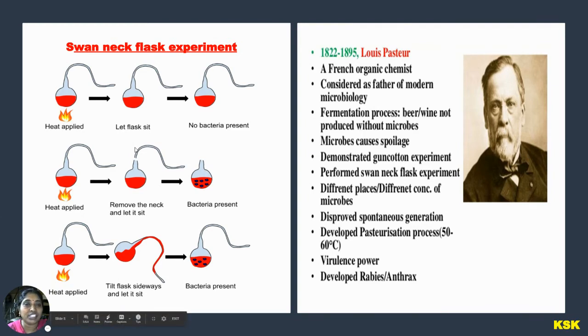Okay, the germ theory of diseases can be explained by the experiment known as the swan neck flask experiment. The other important contribution is that he disproved spontaneous generation with the help of this experiment. And he developed the pasteurization process, which is a very important process. Even nowadays, we are using the pasteurization process for dairy products.